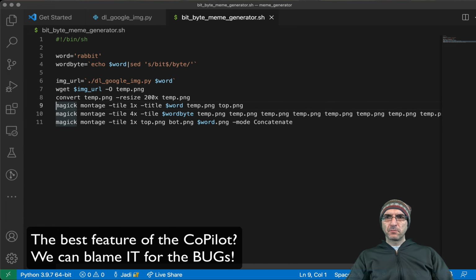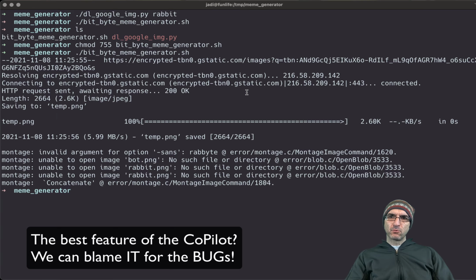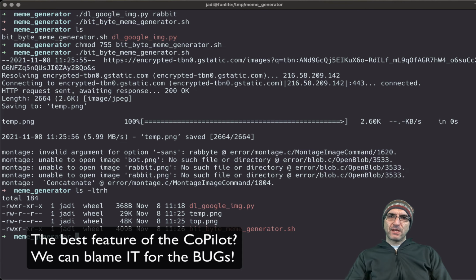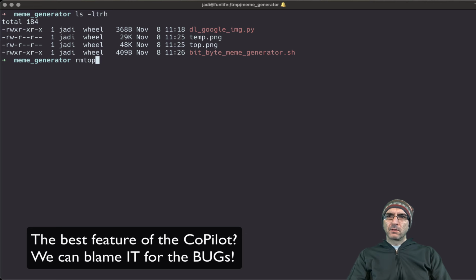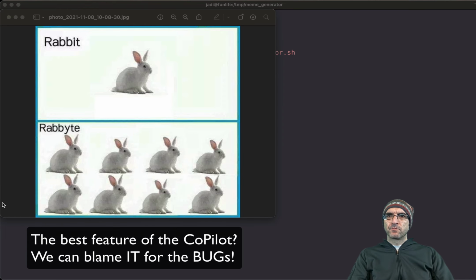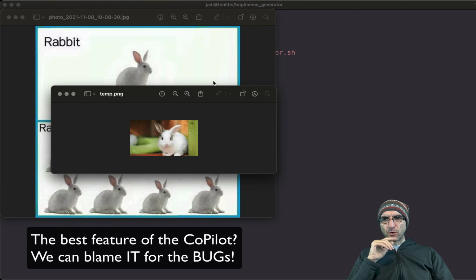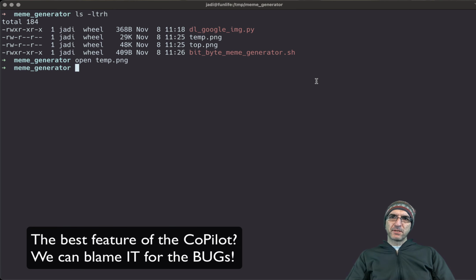Okay, let's run them one by one manually. I should have the temp PNG here. Although it created the top, I can see. Let's try and see if our file is okay. Open temp PNG. Okay, it's okay. It's opened in the next monitor. This is okay. So we have the temp PNG.